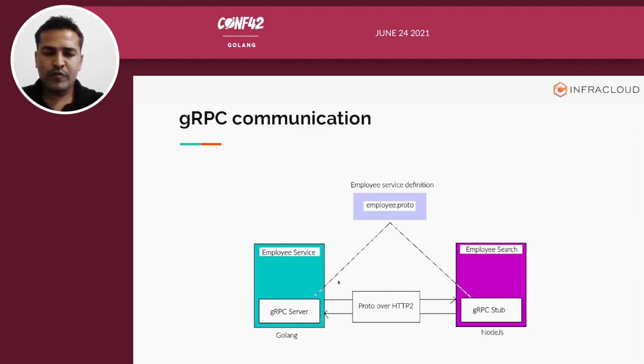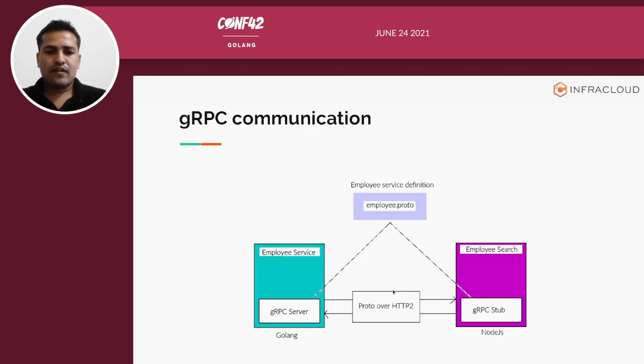Our main motto of this presentation is to achieve MTLS between these two components, because our gRPC server is gonna be running inside the Kubernetes cluster, whereas our Node.js client will be running on my local machine. We need to have server certificates for the gRPC server. We also need the client certificates for the gRPC client, which is in Node.js. And then they will be able to establish the communication, right?